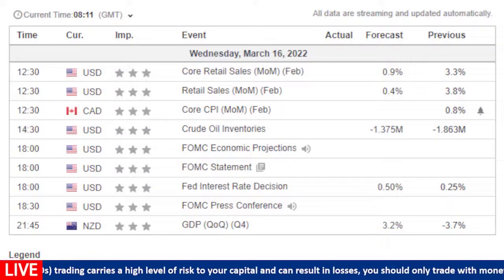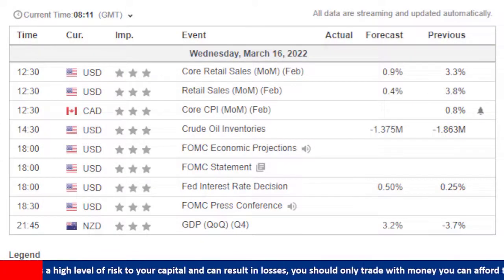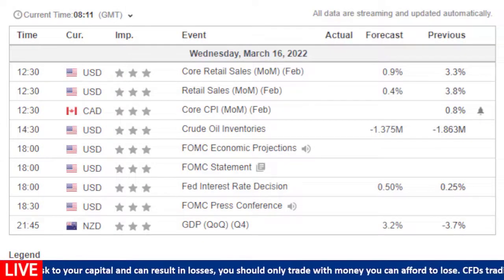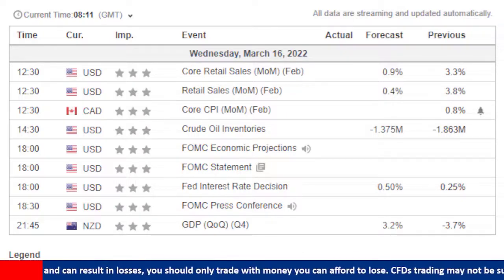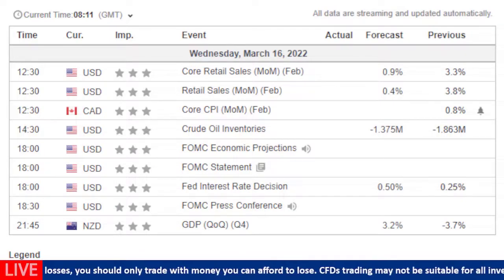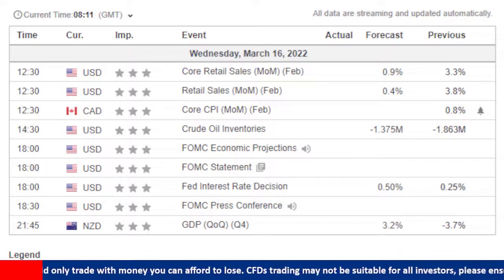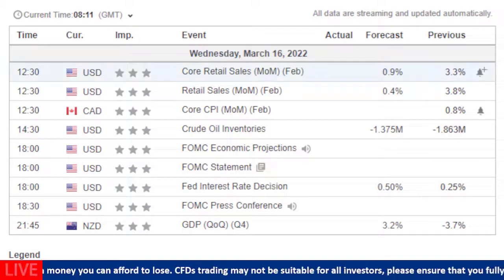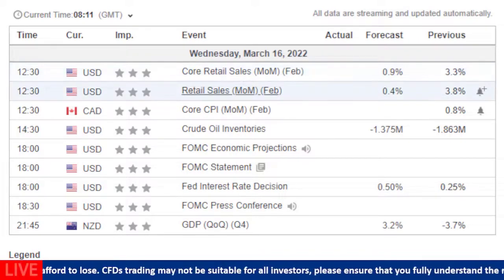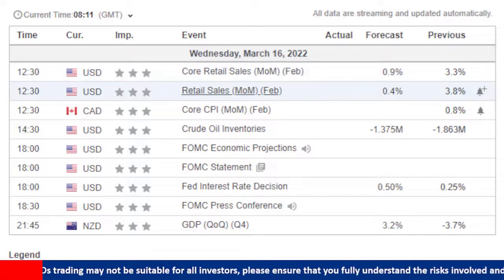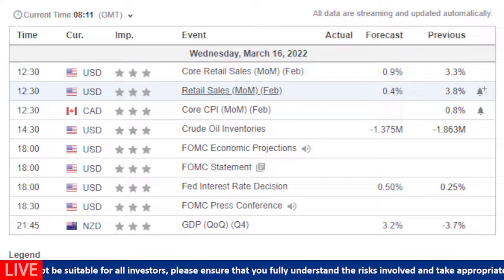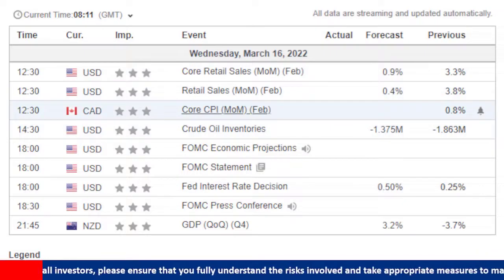Welcome back everyone, and let's start by having a look at the economic agenda for today, Wednesday the 16th of March 2022. We basically have very important economic data to be announced from the US. On top of that comes the retail sales and the core retail sales for the month of February, which is something to be watched. We also have the core CPI, or consumer price index, for the month of February from the Canadian economy as well. This is something that we will be looking for.